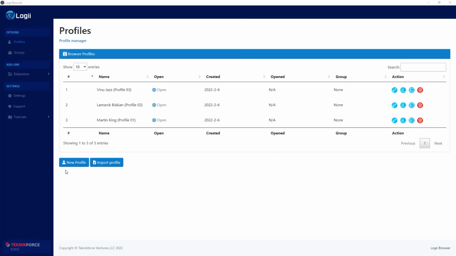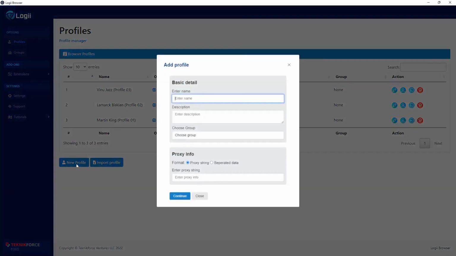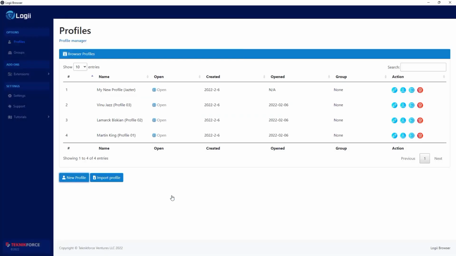When you load up Logii, you get a screen where you can actually select the profile that you want to work with. To create a new profile, you can click on new profile, give it a name like my new profile, and maybe give it a fictitious name, Jackster, whatever you want. And I'm going to connect my profile to a proxy because I want to be able to log in from different areas in the same browser.